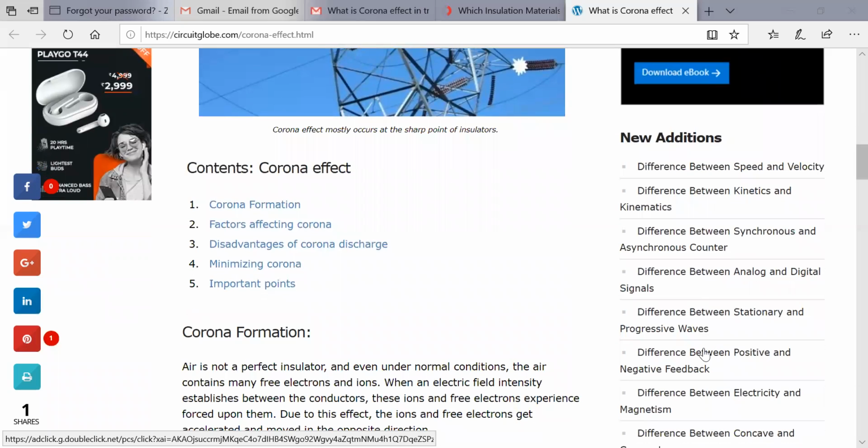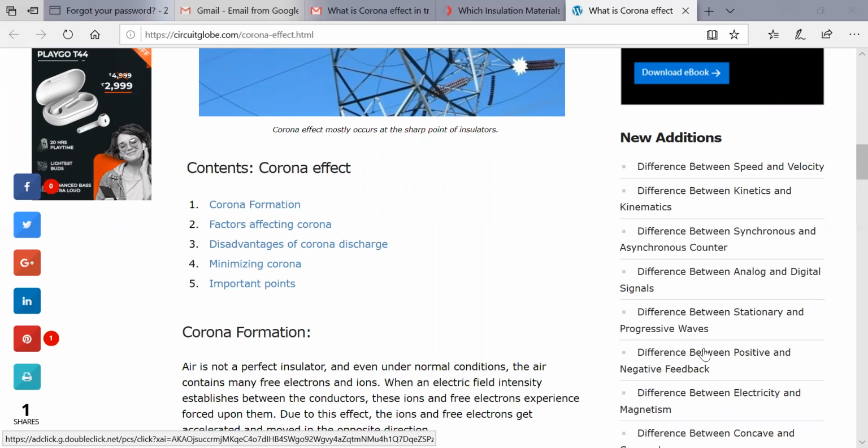First, the contents: the corona effect, how corona formation occurs, what factors affect corona, what the disadvantages of corona are, and how to minimize the corona.